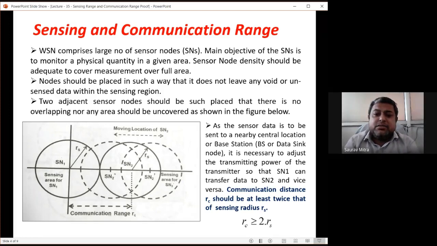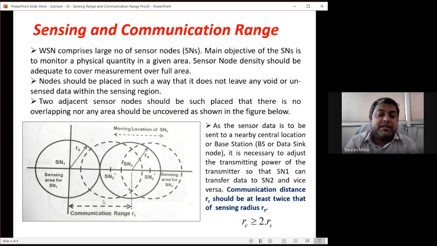As the sensor data is to be sent to a nearby central location, base station or data sink node, it is necessary to adjust the transmitting power of the transmitter so that SN1 can transfer data to SN2 and vice versa. Suppose SN1 is sensing some data. SN1 can send it up to this point, and that data will take another hop. So SN1 to SN2 is the hop. SN1's transmitting power will make the data reach this point, and SN2 will be able to sense it from this point.